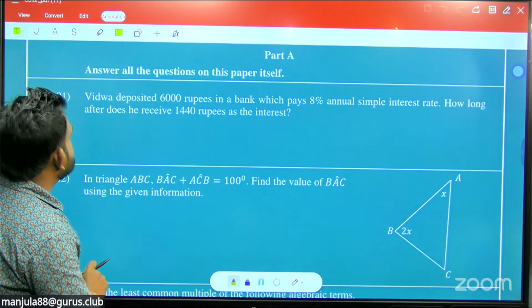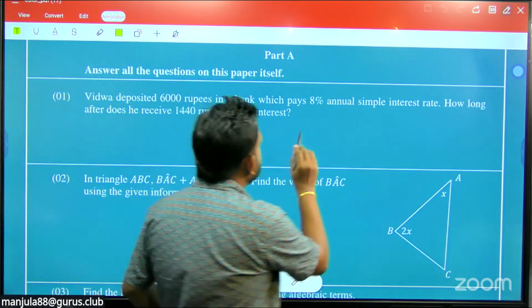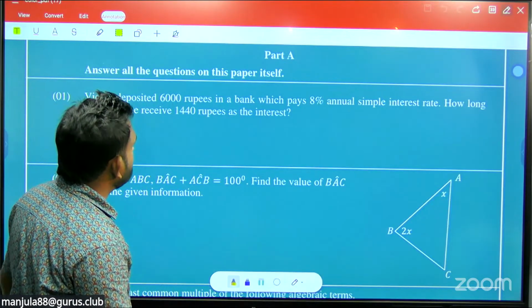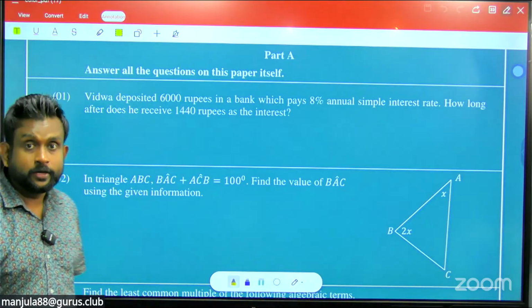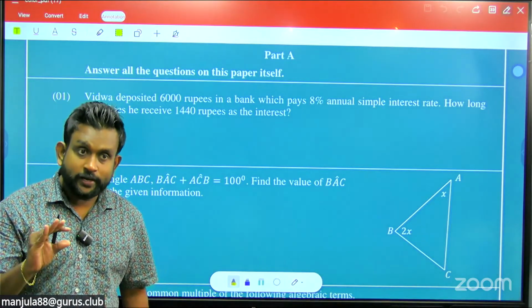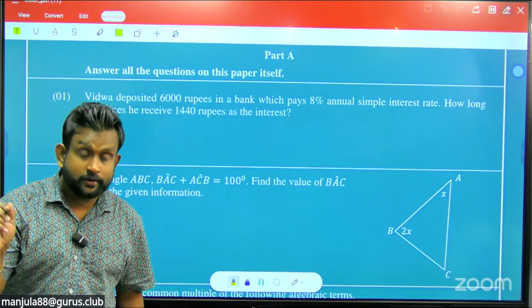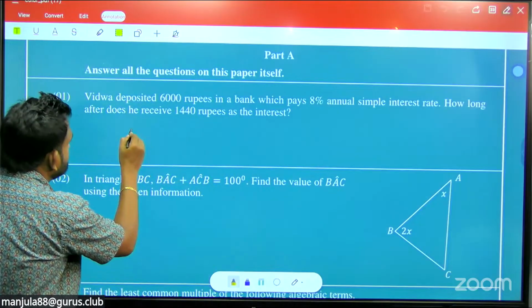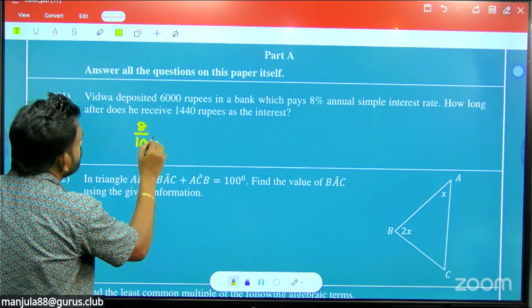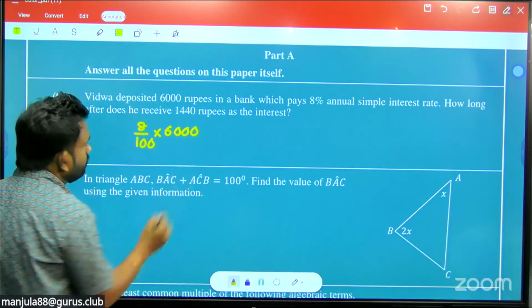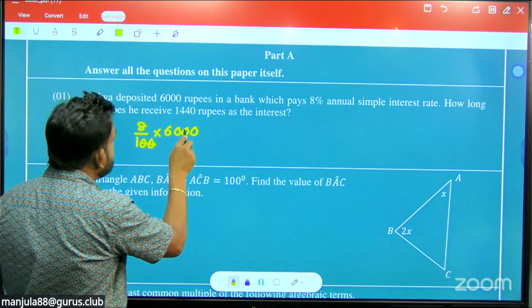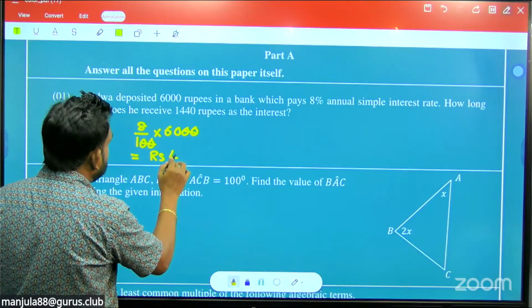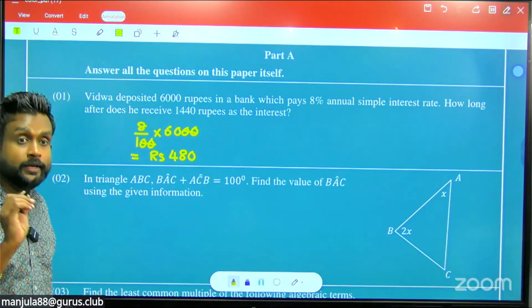Vidwa deposited 6,000 rupees in a bank which pays 8% annual simple interest. How long after does he receive 1,440 rupees as interest? For this kind of question, we first find the annual interest, that is the interest per year. Take 6,000 multiplied by 8%, so 8 upon 100 into 6,000. Two zeros are cancelled, then 8 times 60 gives rupees 480, that is the annual interest.